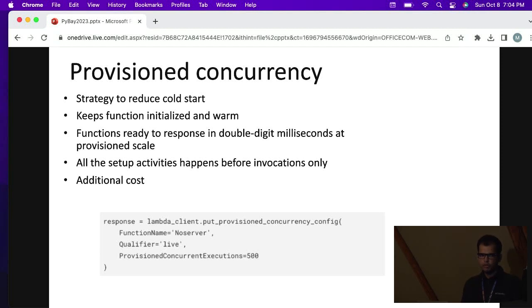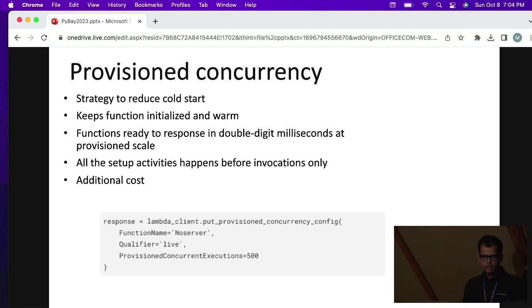And let's say we want to reduce cold start. Let's say we have optimized our initialization code, and even then we are having more latency than required. So we can use provisioned concurrency. What it does is it keeps functions initialized and warm, and those functions are ready to respond in double-digit milliseconds at provisioned scale. It happens because all the setup activities, like downloading the code and initializing the code, have already happened before invocations. And it has some additional cost because AWS has to keep all the environments always ready.